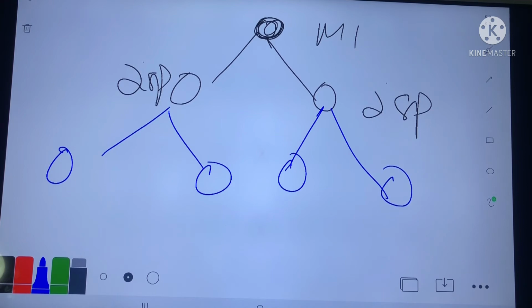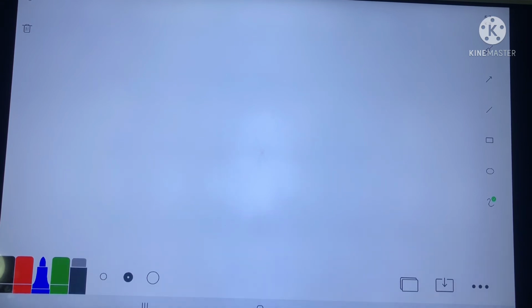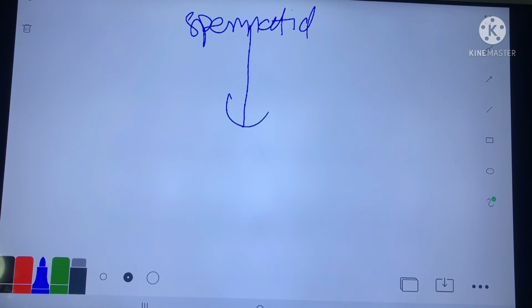Each spermatid undergoes spermiogenesis, with formation of tail, formation of acrosomal cap, and shedding of excess cytoplasm.